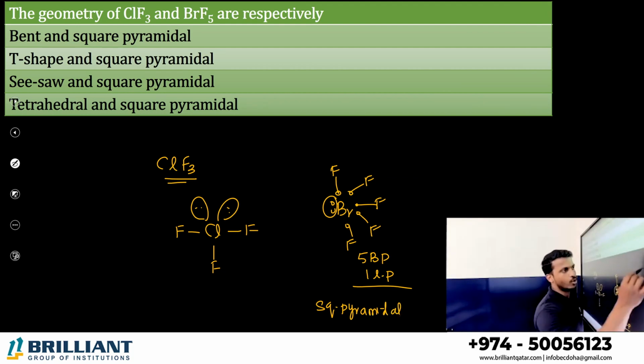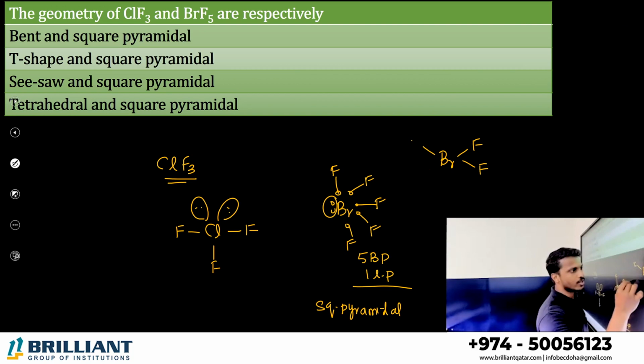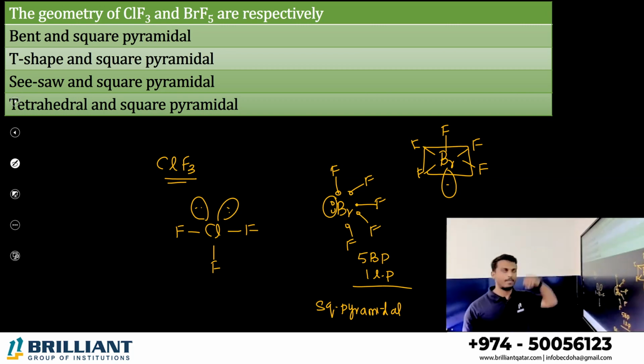5 bond pairs, 1 lone pair means the structure is square pyramidal. How to draw? Br. Make a square first of all. This is square. One of the fluorine forms the pyramid, another is the lone pair. Square pyramid. So what is the geometry? ClF3 is T shape. BrF5 is square pyramidal. Option B is the correct one.